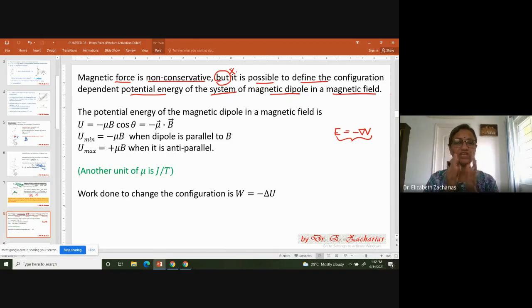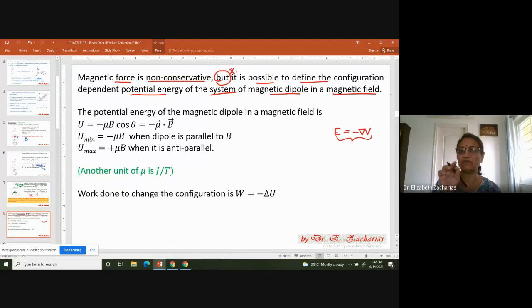Normally we have seen potential energy should be a function of position or configuration. Here, interestingly, you find that there is a potential energy, and that potential energy is going to be a function of configuration. Configuration means the relative angle between the dipole and the magnetic field. So because of this reason, the interaction of a magnetic dipole in an external magnetic field is taken as a conservative system. Therefore, you can talk about a potential energy.